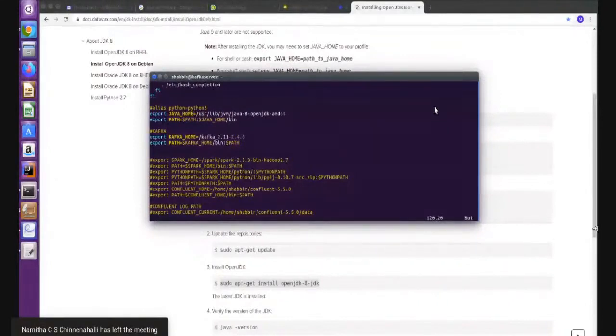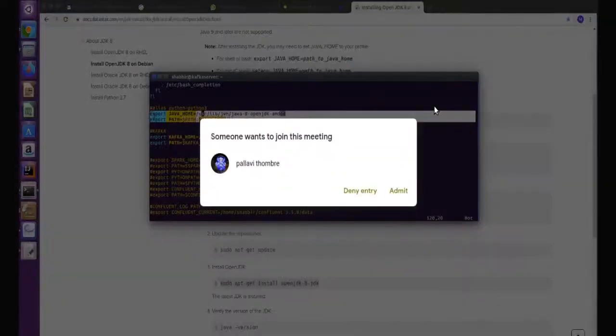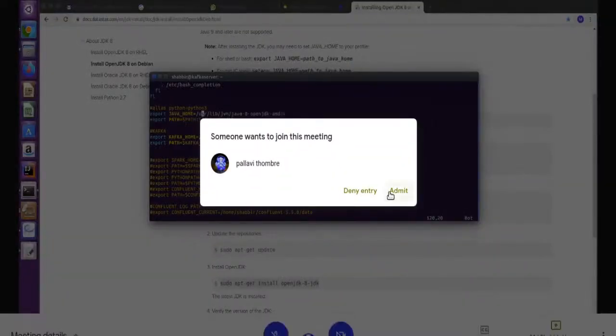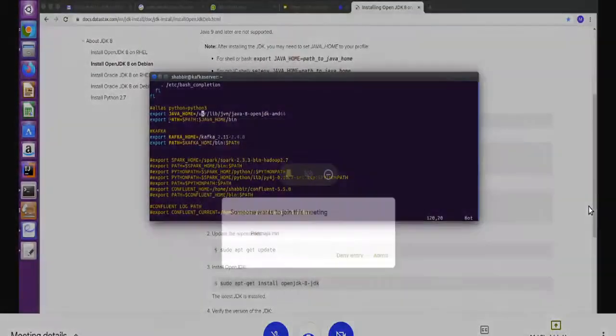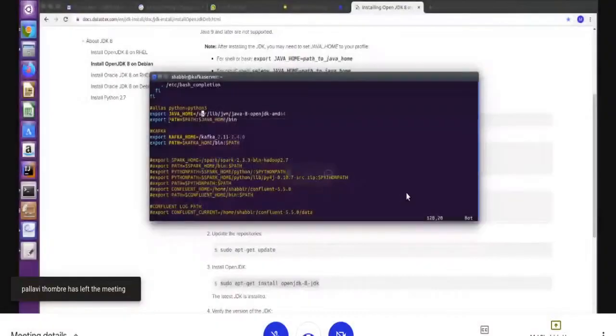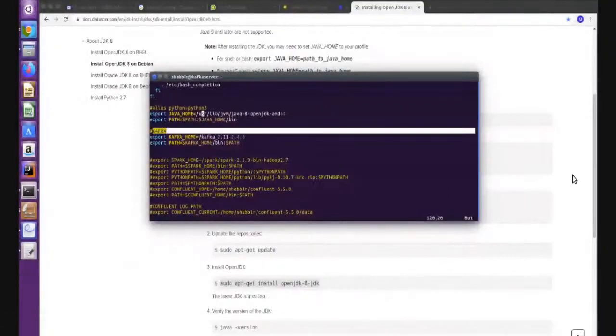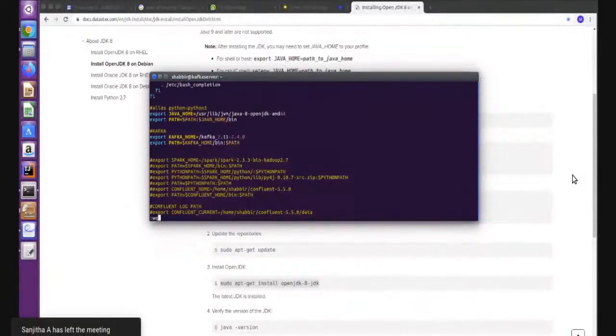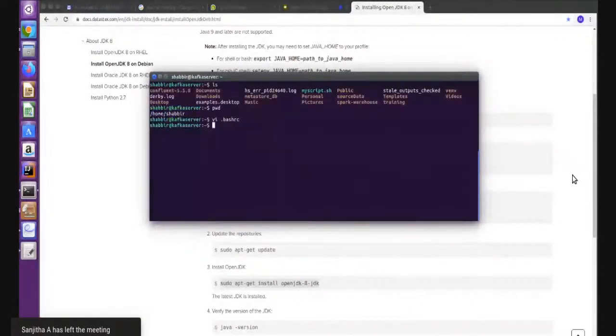I copied that path here because my home directory is here. I found the path, copied it here, and added this home directory into the path variable of the system. If you don't write this, Kafka cannot get Java 8 and it will throw an error. It's very important. Similarly, you can see I have a Kafka home directory as well. So once you set Java 8,